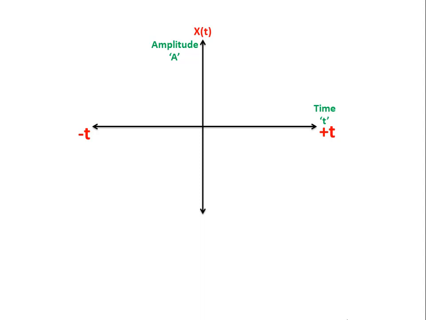If x of t is a function of signal over one end of the y-axis, then at the other end it should be minus x of t, and consider 0 is the origin. Let us assume that this triangular shape is the signal representation of function x of t.